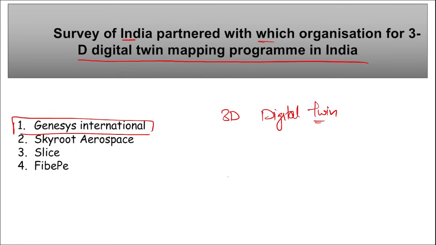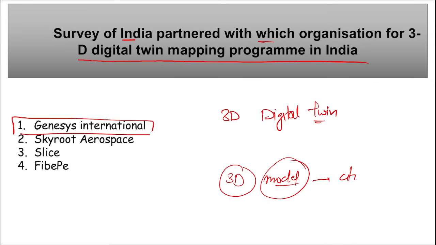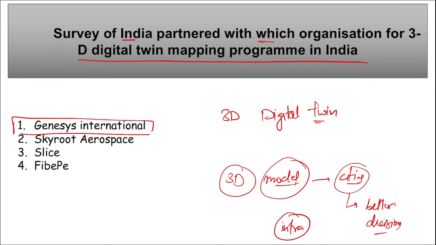The aim of this digital twin of major cities and towns of India is that they will be able to create 3D models of how our cities look as of now, and with this better decision making can be done: how can we improve the infrastructure, what are the new advantages, or what are the different initiatives that we can carry out with the help of this 3D model. By just looking at this, we will be able to analyze what will be beneficial for our cities.